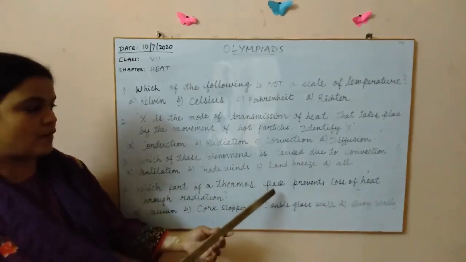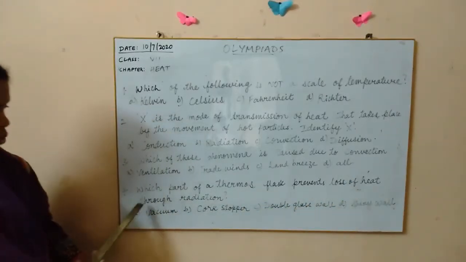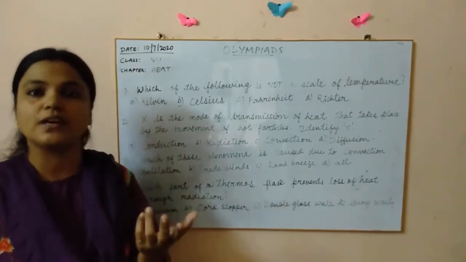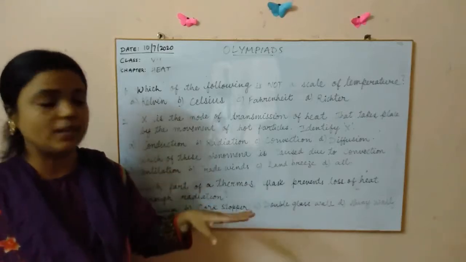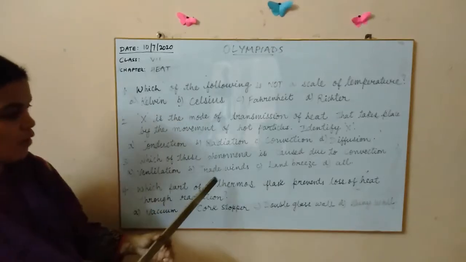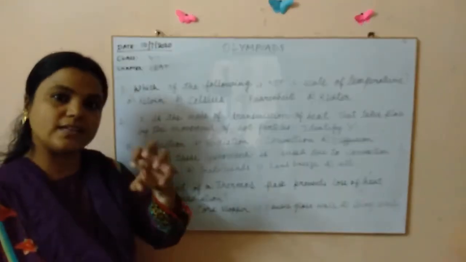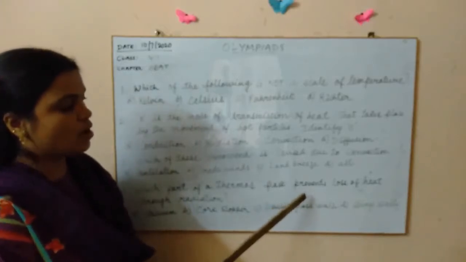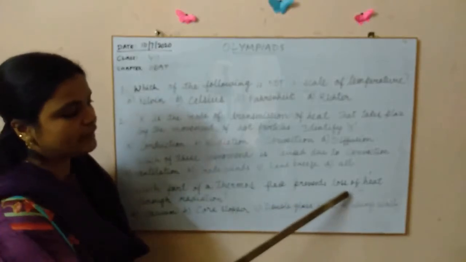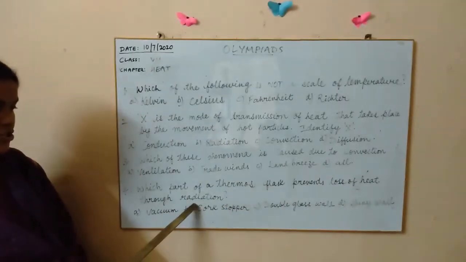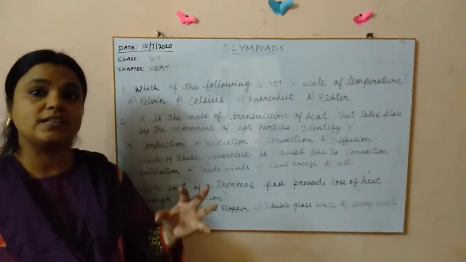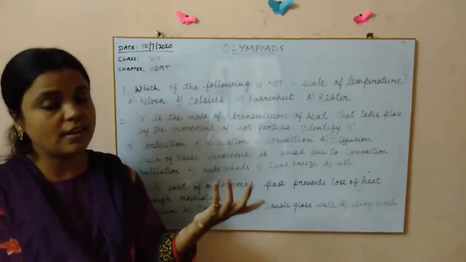Which part of a thermos flask prevents loss of heat through radiation? So thermos flask, we all know that we use thermos flask for keeping some liquid like tea or milk warmer for a longer time, right? So what is that principle of thermos flask, or what is that thing in that thermos flask which is preventing the loss of heat through radiation? So through radiation particularly is given. So radiation means it does not require any medium at all.